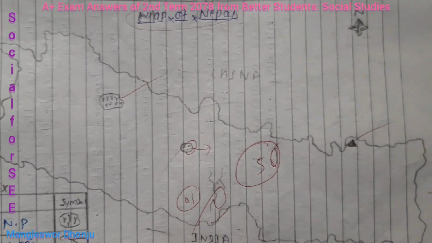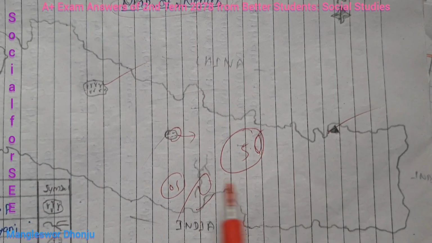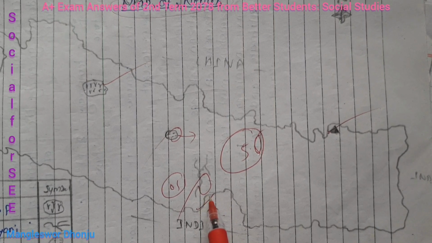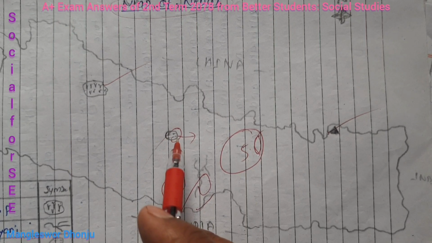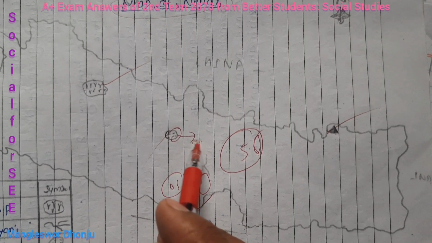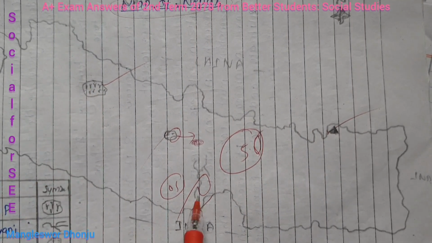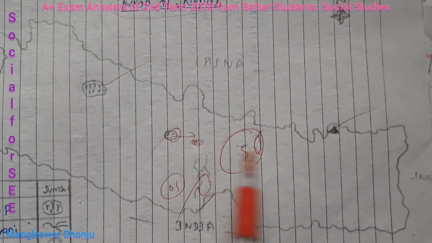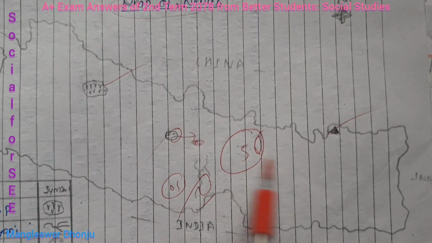Entering into Nepal's map, yes, Choi is right, and Rara Lake is also right. For the Narayani River, it is difficult to say it is right. For Rupa Lake, I don't think it is right, so it must be over here. It is in Pokhara, you know that. So 1 mark, 1 mark, 2 marks, and 0.5 marks, 2.5 marks, and 0.5 I can give. So 2 marks for Nepal's map. That's why I gave 5.5 or 5.